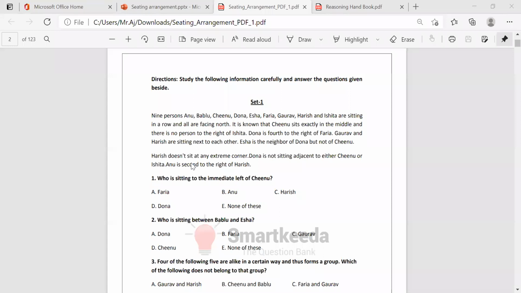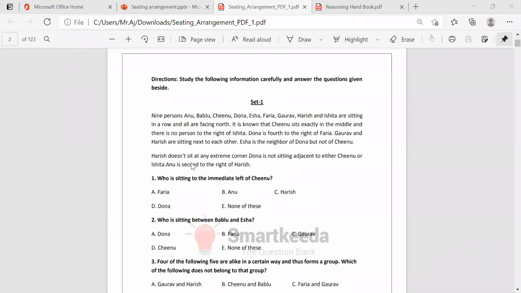It is known that Chinu sits exactly in the middle and there is no person to the right of Ishita. Dona is fourth to the right of Faria. Gaurav and Harish are sitting next to each other. Isha is the neighbor of Dona but not of Chinu. Harish doesn't sit at any extreme corner. Dona is not sitting adjacent to either Chinu or Ishita. Anu is second to the right of Harish.